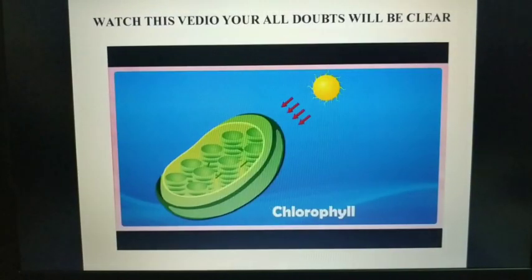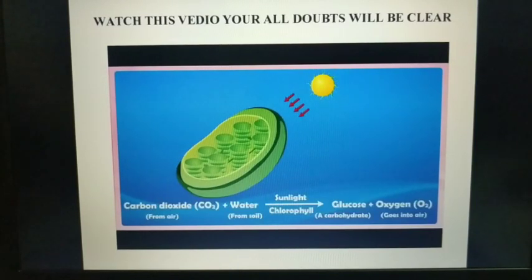Chlorophyll is a green substance which is present in the leaves of plants. In fact, it is in the presence of chlorophyll that plants absorb the energy from sunlight.